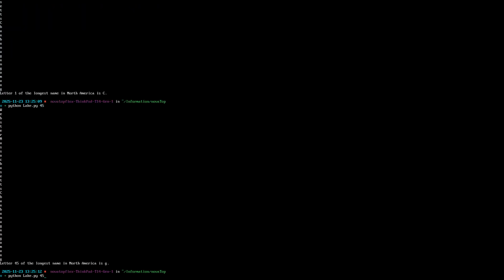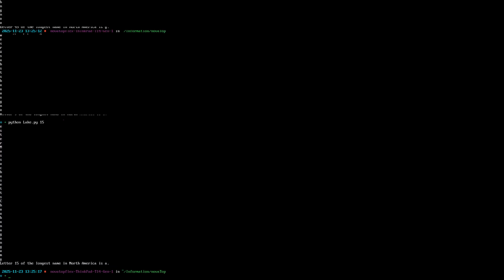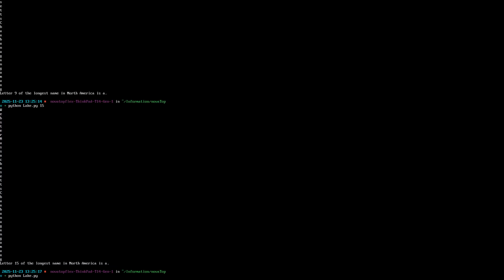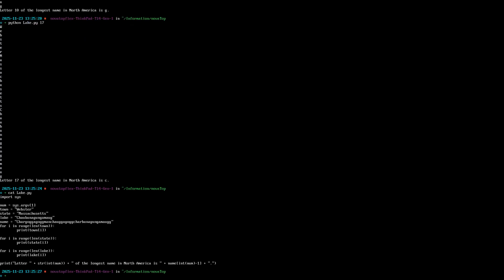While I will not be perfect with how many G's there should be, there should be 15 G's, but the code counts 17. Feel free to tell me in the comments if I did something wrong and why I might have more G's than there actually are in the name of this word. It's just one word, but it is the longest place name in North America.